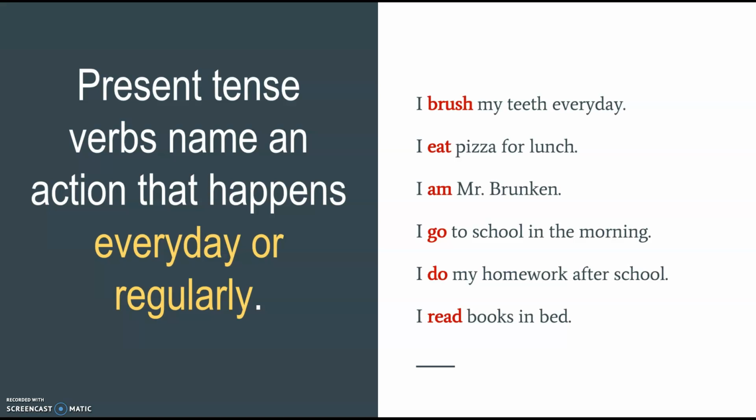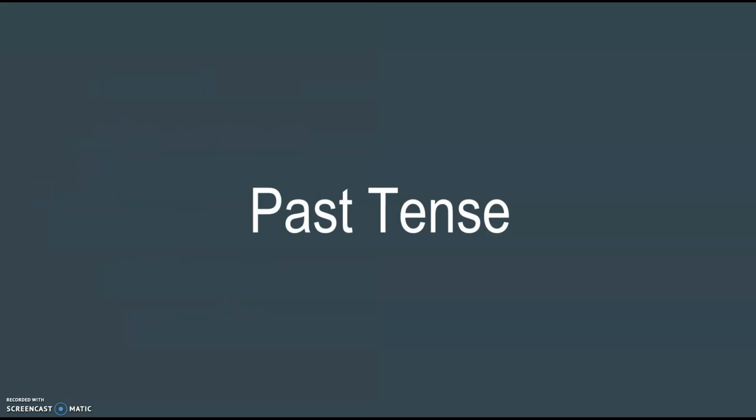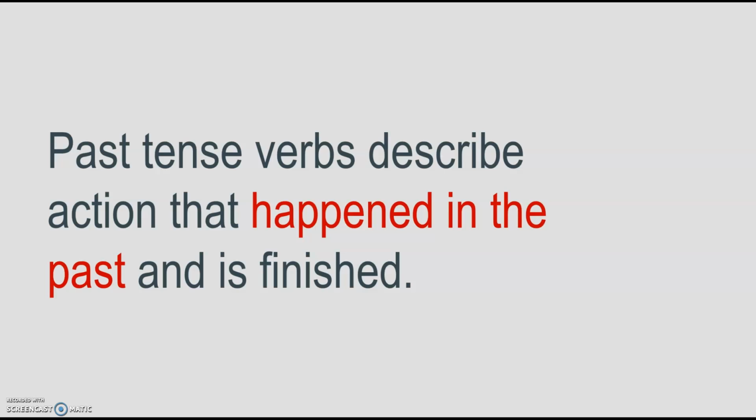When we look at the sentence, I do my homework after school, it's something that I do all the time. So that's considered a present tense verb because it's something that I do all the time. We also have past tense verbs. Past tense verbs describe action that happened in the past and is finished. That means you already did it.